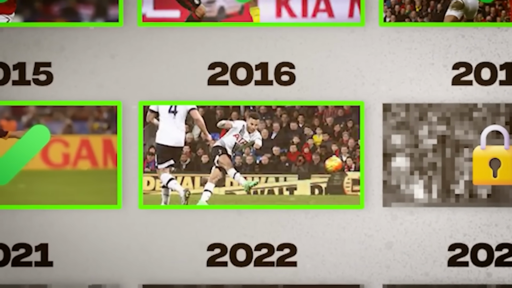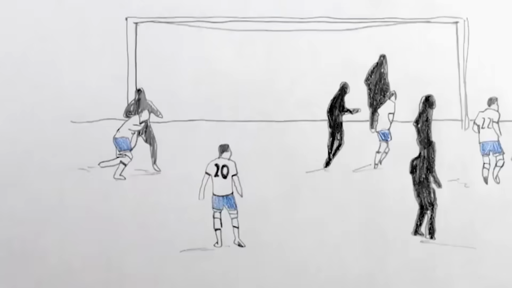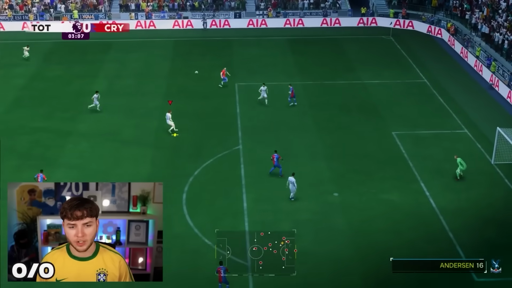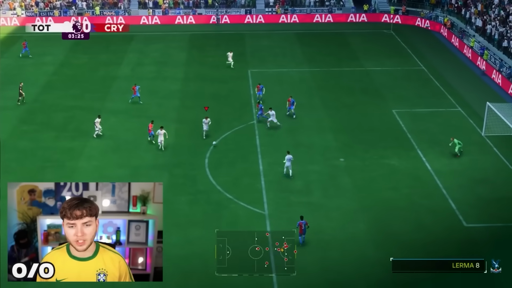Moving on to the next goal, which is 2016. Let's find out what goal it's going to be. The famous Dele Alli volley. Can we recreate it? Let's find out. Dele Alli's on the edge. Touches it once. Touches it twice.